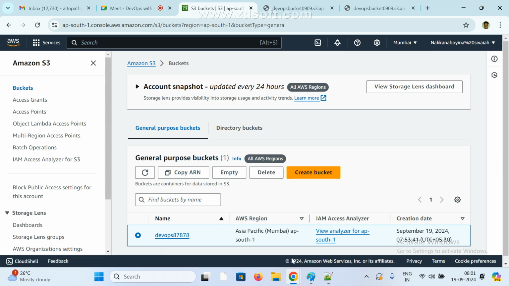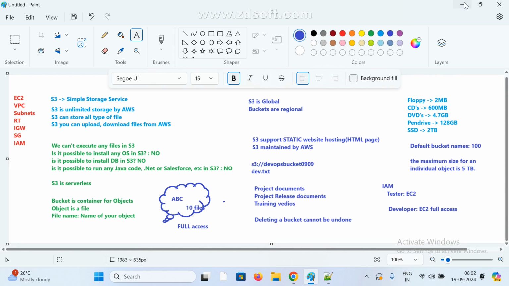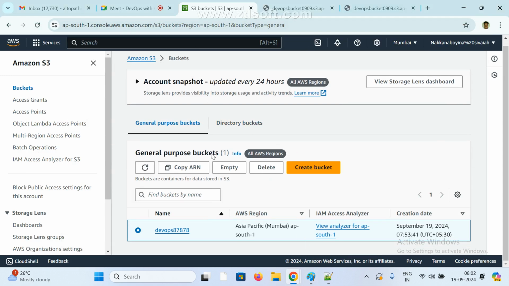So I hope you got some idea what S3 is and how it will work. In the next class I will show you versioning and all, which is very, very important, and how it will work. Many people are asked about this in interviews, why you go for versioning. So that's it from my side. If you have any doubt you can ask, or else we will wind up and connect tomorrow.